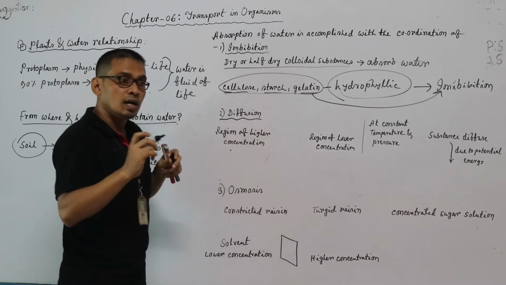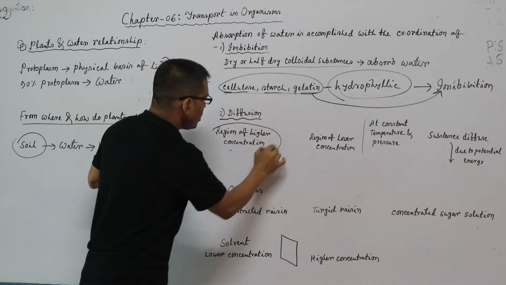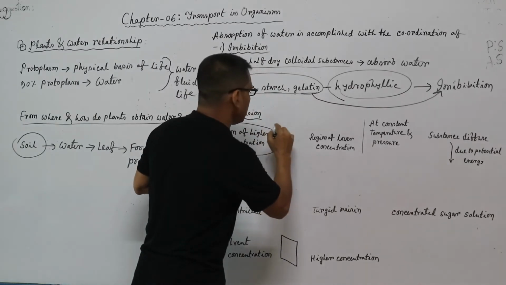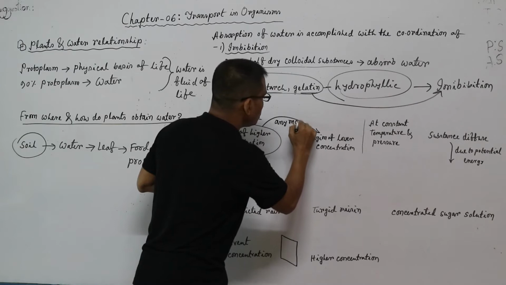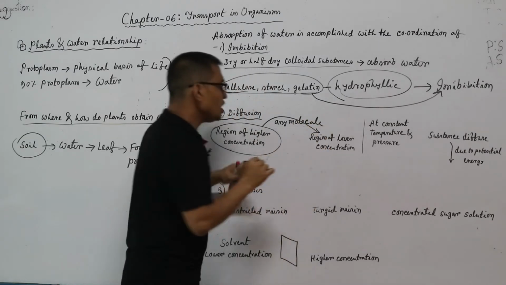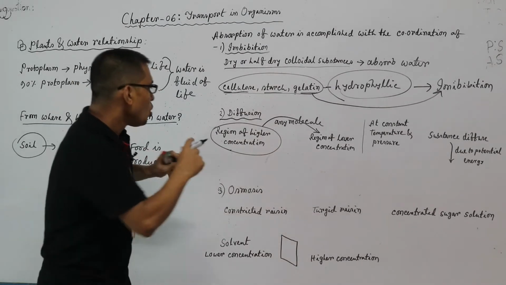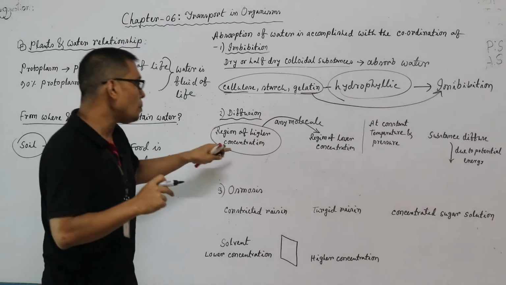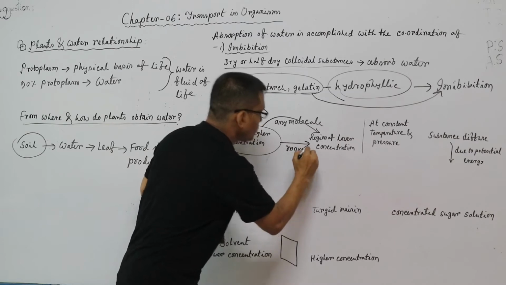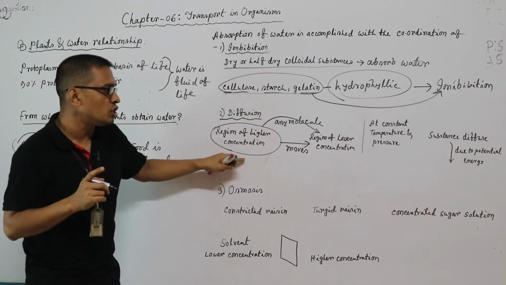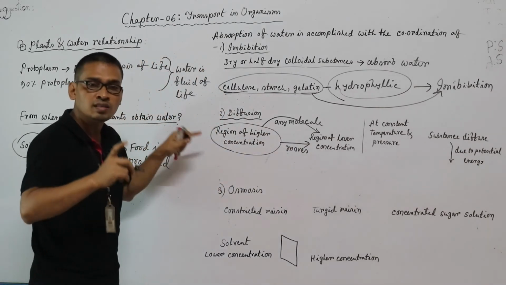But how does this spreading process occur? Basically, the molecules of any substance, it may be solid, liquid or gaseous, move from the region of higher concentration to the region of lower concentration, and this process is known as diffusion.